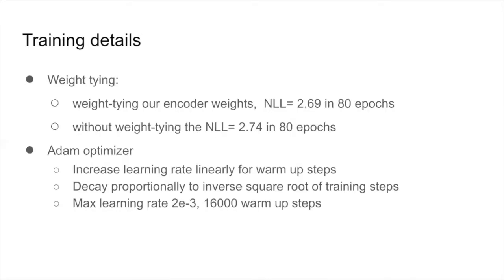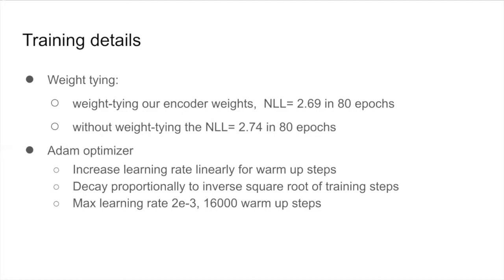For our training, we used weight tying for our encoder weights. With weight tying, we achieved a negative log likelihood of 2.69 in 80 epochs, and without weight tying, we achieved a negative log likelihood of 2.74 in 80 epochs. We also used an Adam optimizer where we increased the learning rate linearly for warm-up steps, and we set that to 16,000. And we decayed this proportionally to the inverse square root of training steps with a max learning rate of 2e-3.